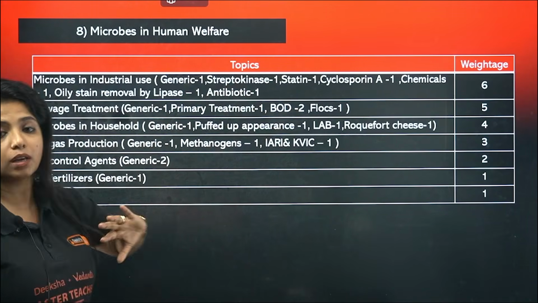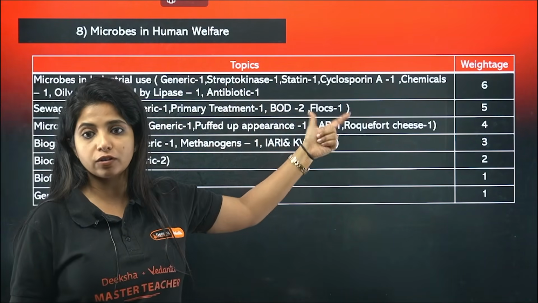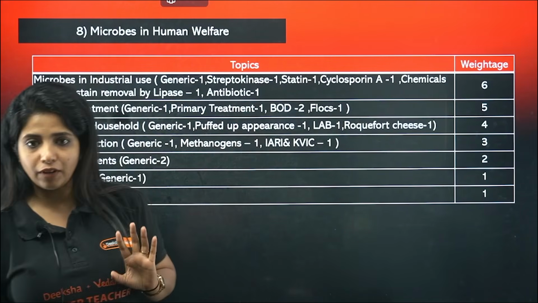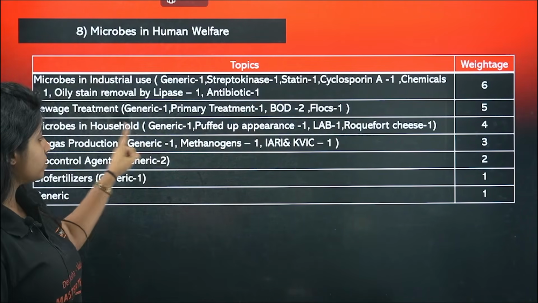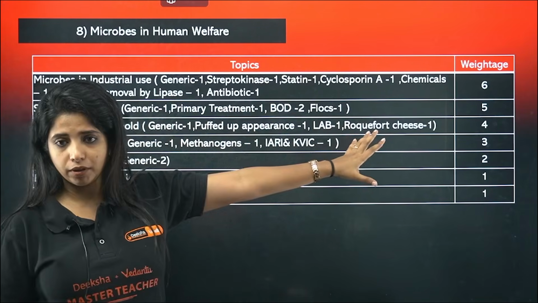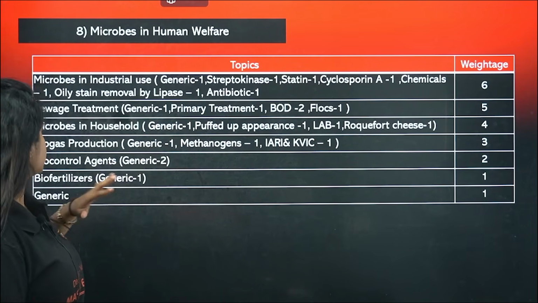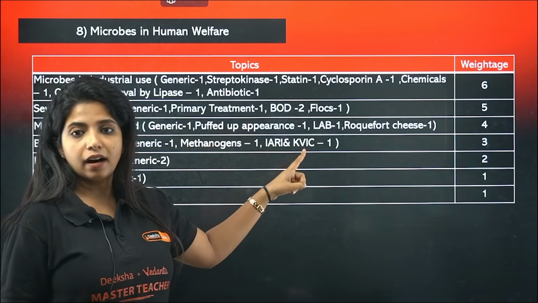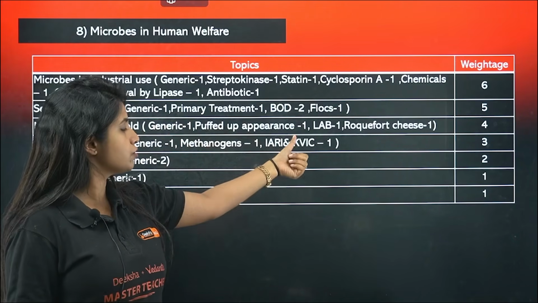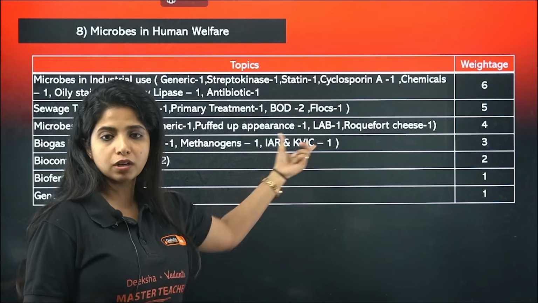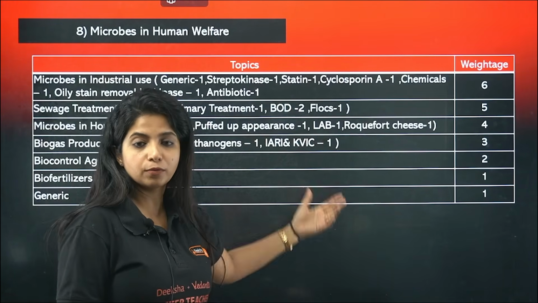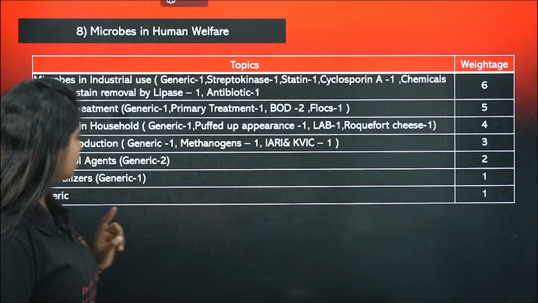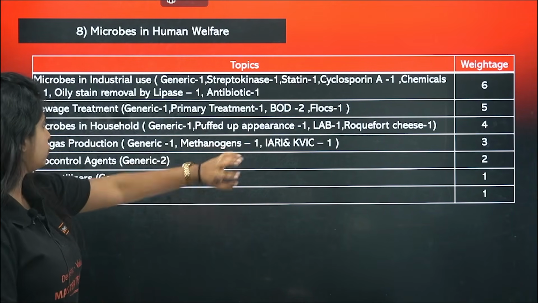Sewage treatment alone is very important. BOD specifically 2 questions, flocs 1 question, primary treatment 1, and generic all together 1. So basically 5 questions. Microbes in household again very important, and I have given you the terms also. Biogas production generic 1, methanogens 1, and IARI, the Indian Agricultural Research Institute, and the Khadi and Village Industries Commission. They are the ones who developed the biogas plant and so on. So you should know about that also. 3 questions in total, each 1.